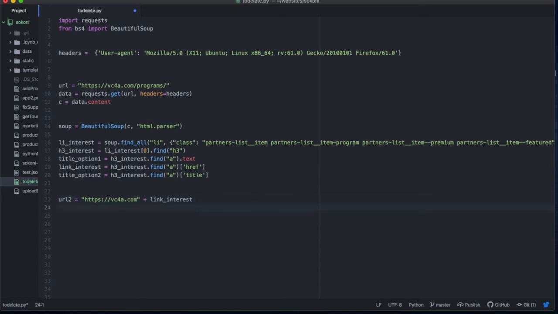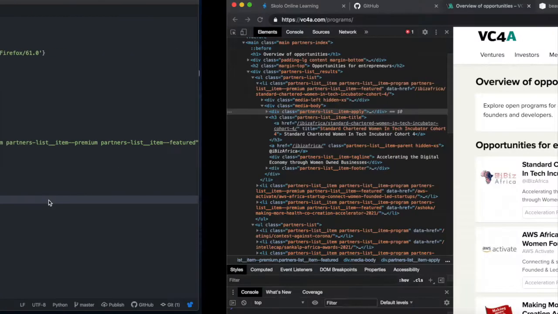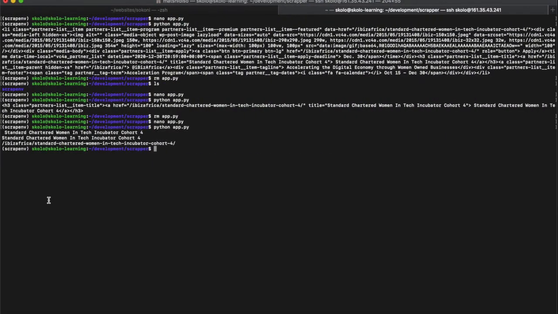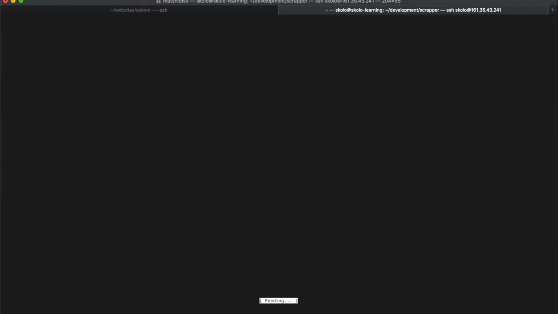All right, let's print URL2, just to make sure that the URL is correct, and then we'll just copy that. And nano app.py, no need to delete it this time because we just want to amend the end a little bit.